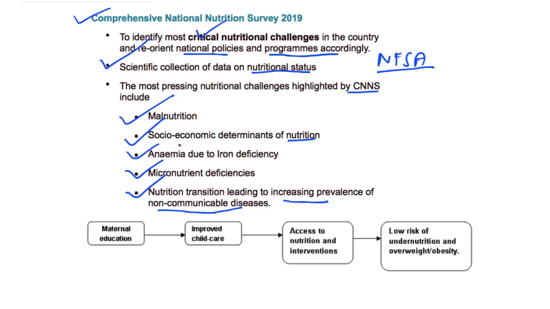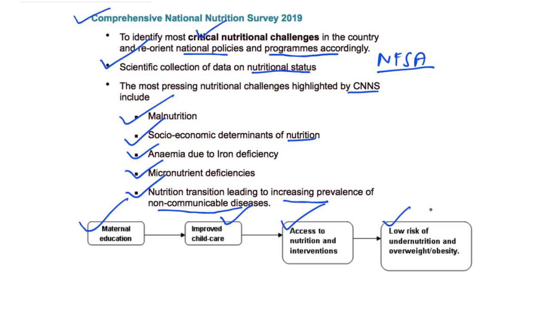Further, one of the important linkages highlighted by this nutrition survey is that maternal education has an impact on the nutritional level of the children. This is mainly because if the mothers are educated, this will lead to improved childcare. And how will the education of mothers improve the childcare? These mothers will have access to the various interventions by the government regarding the nutrition and health of the children. And due to the increased awareness, which is a result of maternal education, there will be low risk of undernutrition and overweight or obesity.